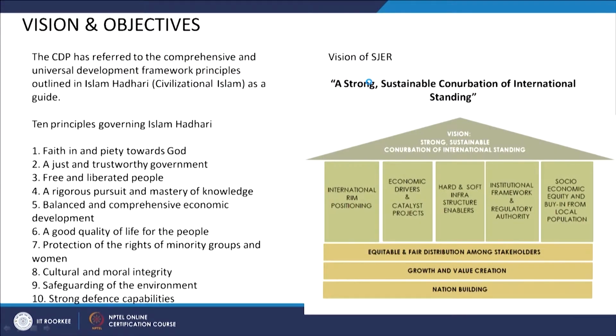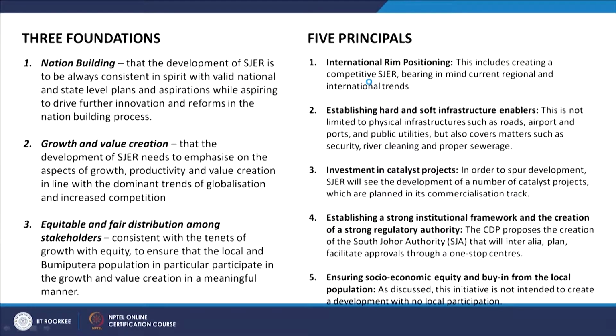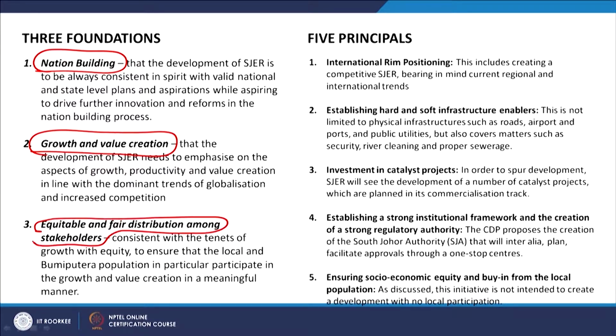I am not going into much detail here. I will come directly to some key points. The foundations of this regional plan are nation building, growth and value creation, and equitable and fair distribution of the resources among stakeholders. So, they have taken 5 principles.